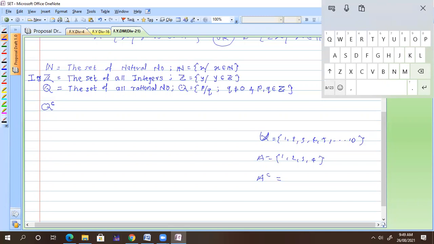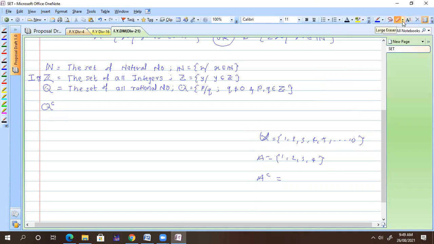So these are the numbers which do not belong to the set A. Here we are considering Q and Q complement. We are considering our universal set to be the real numbers. I am not defining real numbers right now; once I define them, I can write down what Q complement is. Everyone knows Q complement is the complement of Q, the numbers which are not in Q. So root 2, root 3, root 5, like that. Later on we define Q complement as the set of irrational numbers.